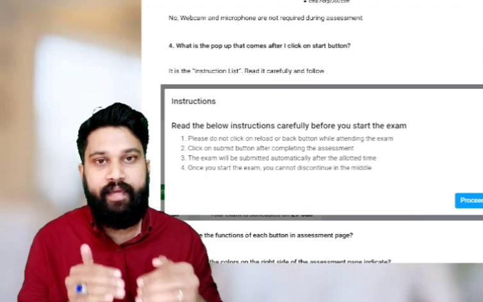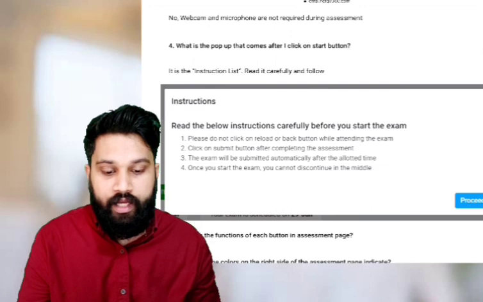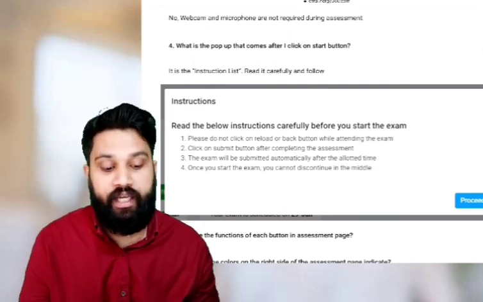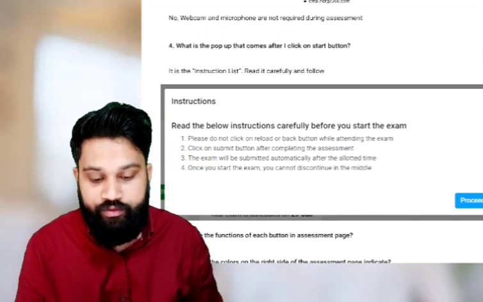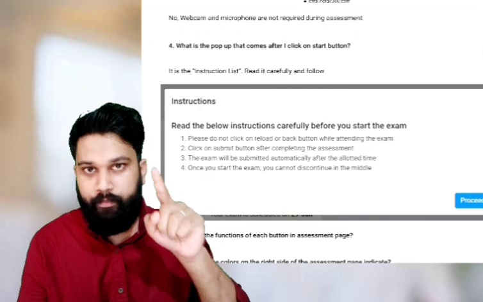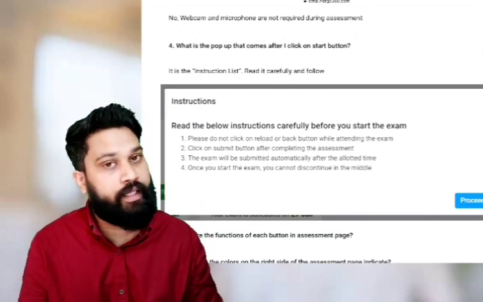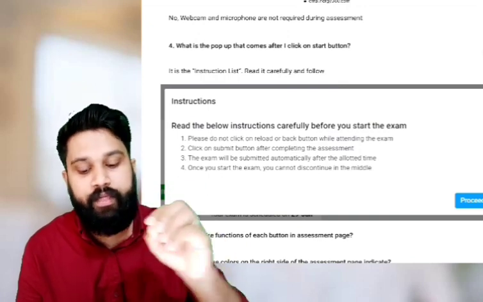What is the pop-up that comes after I click the start button? If I start the main examination, what is the pop-up that comes after I click the start button? This is the pop-up. Read the below instructions carefully. This is the general instruction. Already we read that. Please do not click reload. It's very important. Click on the submit button after completing the assessment.